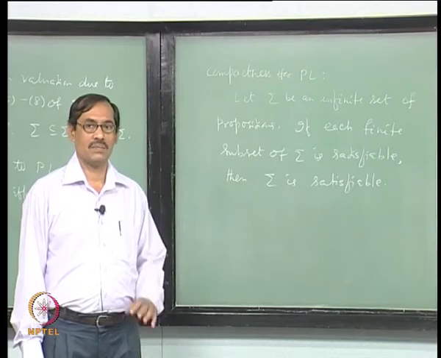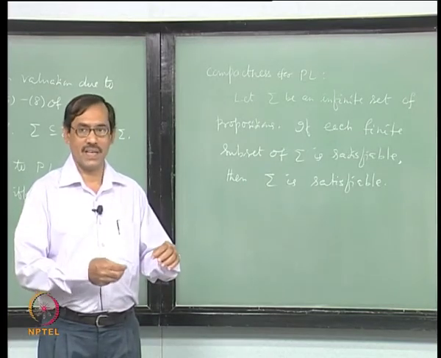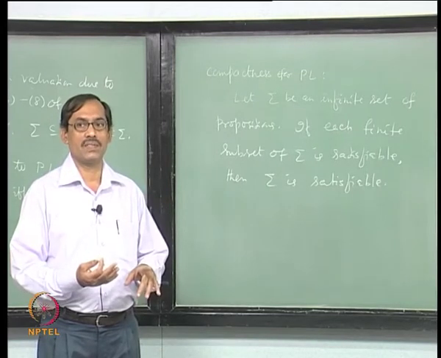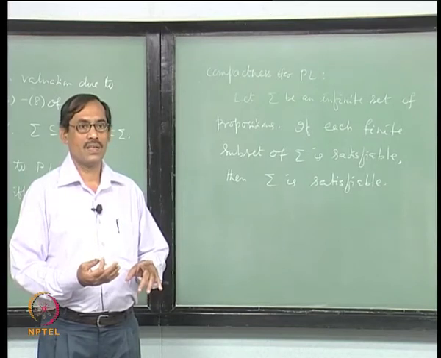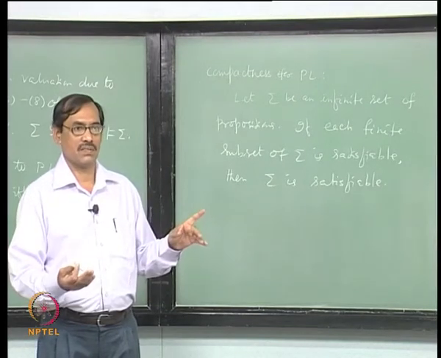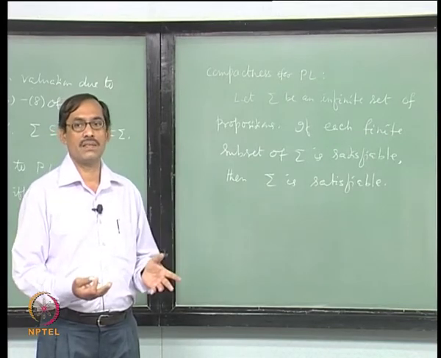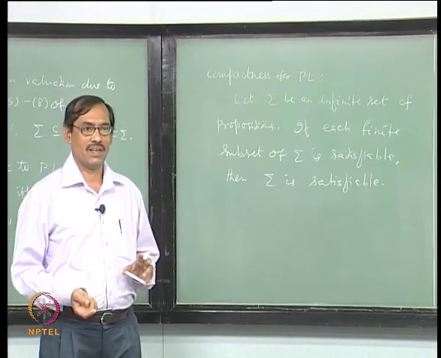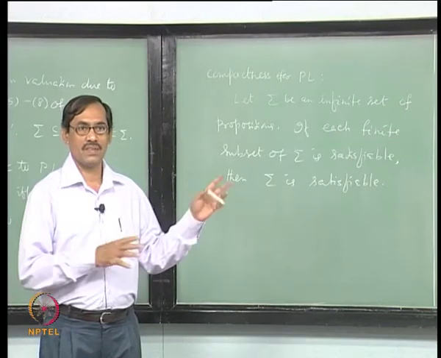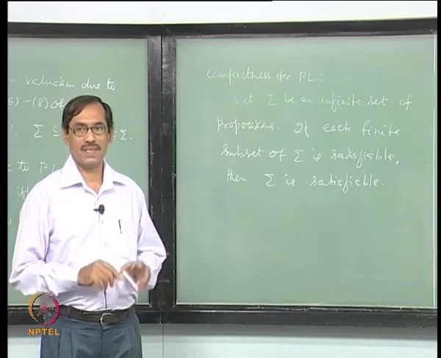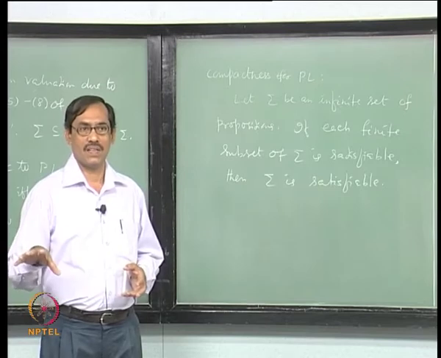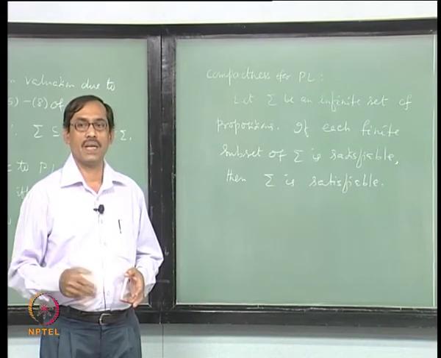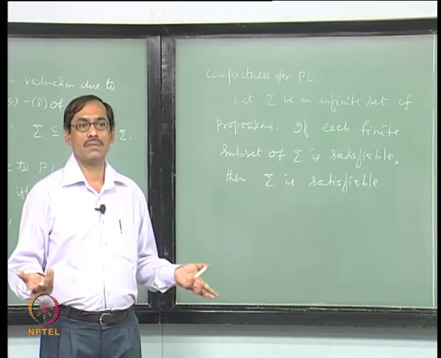Okay. But wait a bit, from the PC itself, when you say it entails, you have a proof of it, right, but that proof contains only a finite number of propositions. Okay. So, both the proofs have only finite number of propositions each. So, their union is also a finite subset of sigma. Now, you concentrate on that finite subset and trade between PC and PL. So, call that sigma 0, which is the union of all the premises used in either of the proofs, right. You have to take the union. Then sigma 0 entails P, sigma 0 entails not P semantically. Sigma 0 is unsatisfiable, that is the proof.